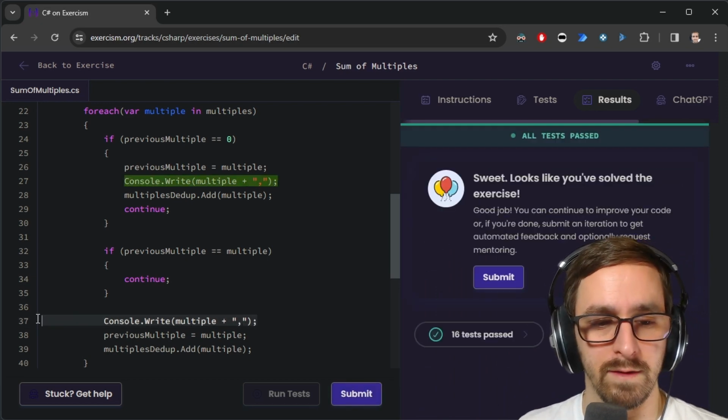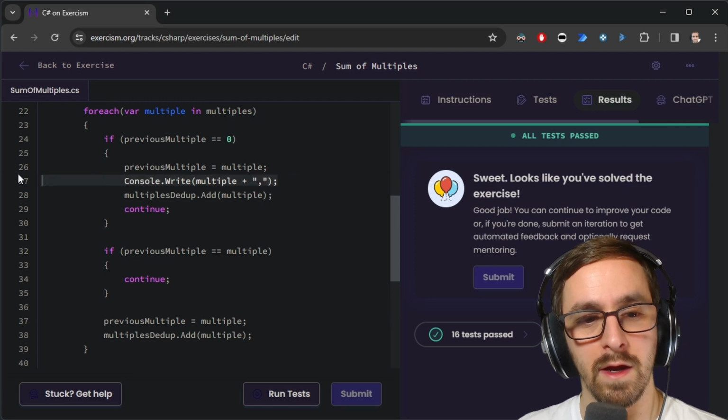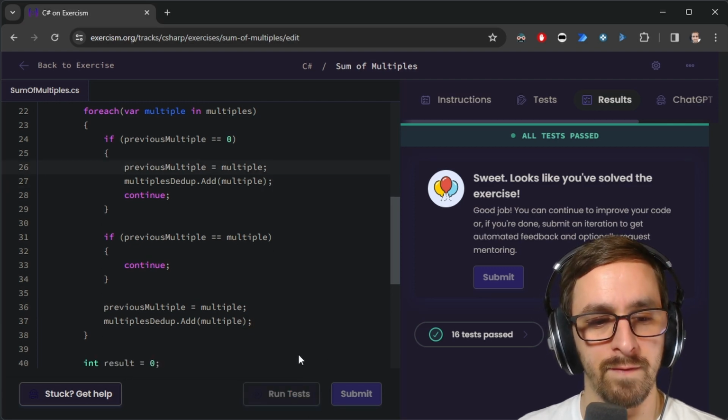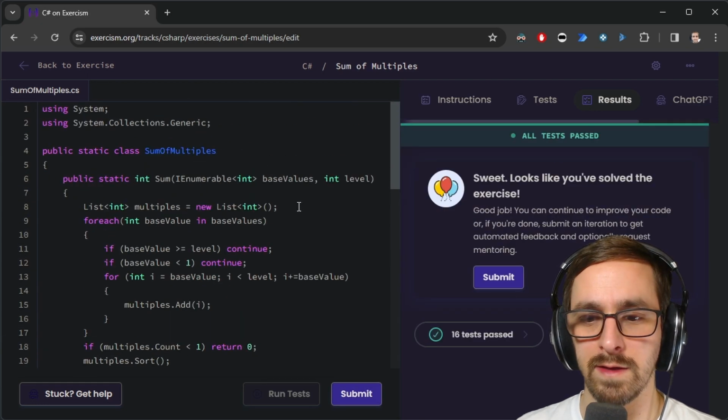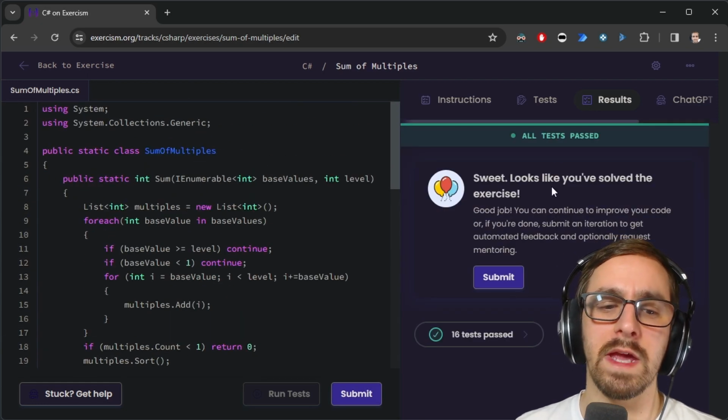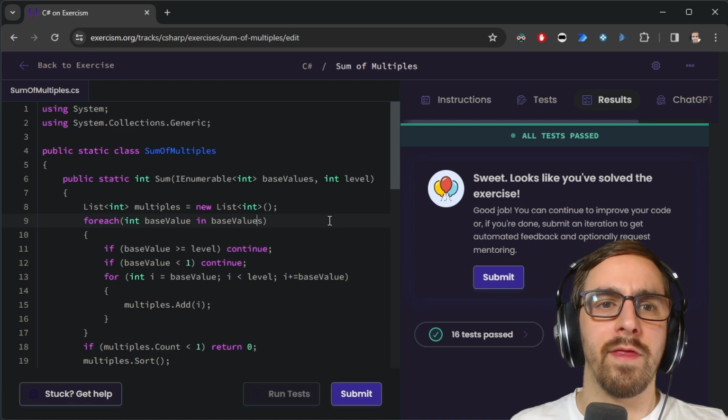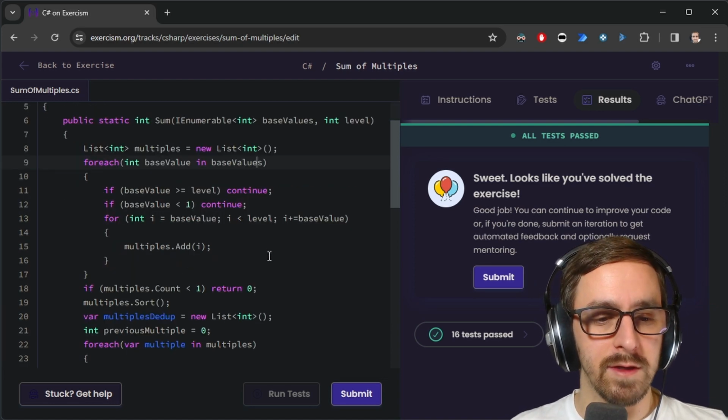Okay, well, that just made it finish. So let me go ahead and delete my console.WriteLine stuff, run the test, get a successful output without any WriteLines. And we solved the exercise. What time are we at? We're at 39 minutes. So that took me 39 minutes to create this.